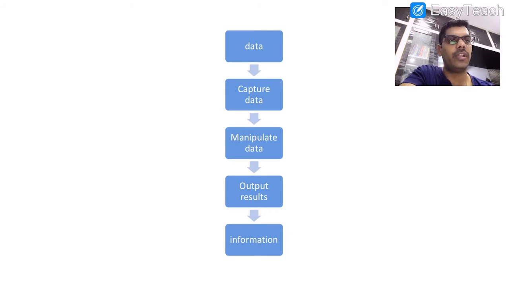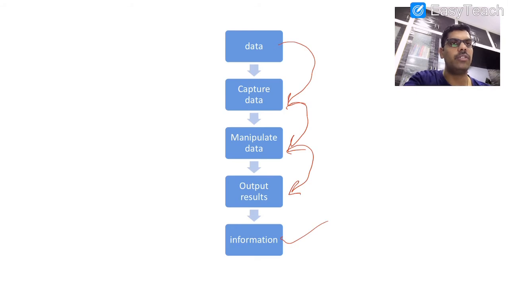And here if you look at this, capturing the data, manipulating the data, output results, and we are going to get the information. See this. So data will be captured and it will be manipulated, and finally we are going to get the output results. Then it is going to be converted into information. And next,